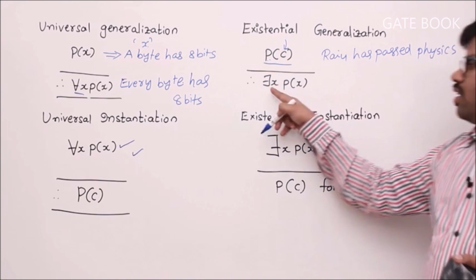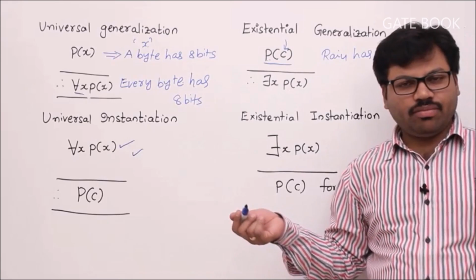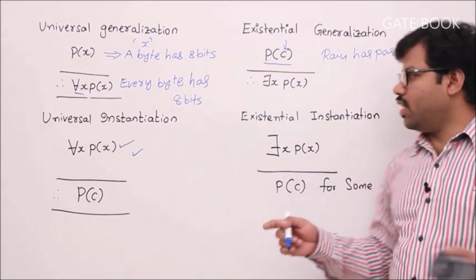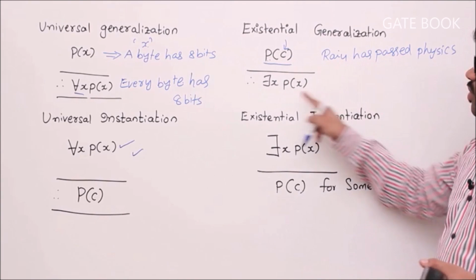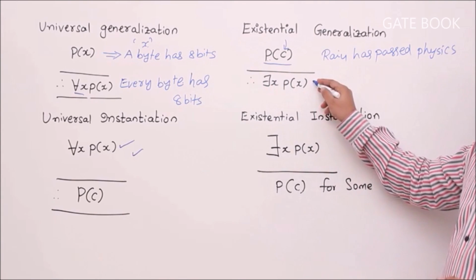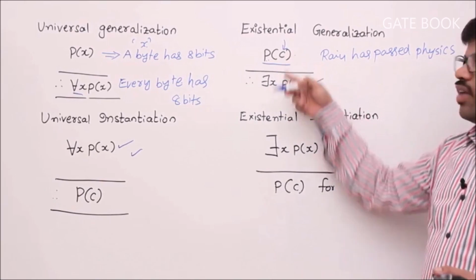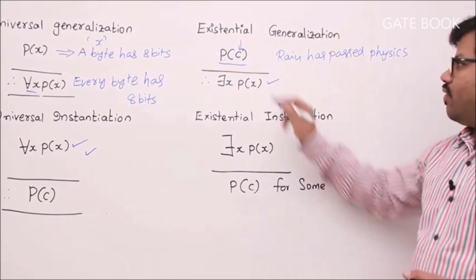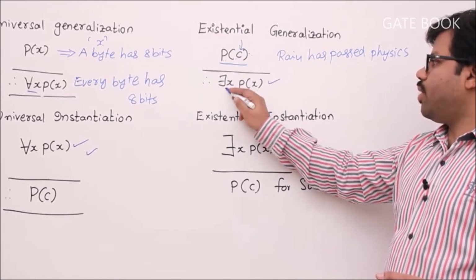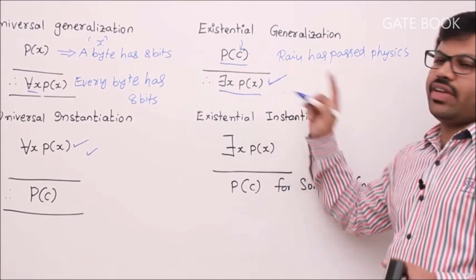Then can I say that some student passed physics exam? Obviously, right? That's why this is a valid rule. This is called existential generalization. So whenever you have P of C, we can replace it with there exists x P of x.